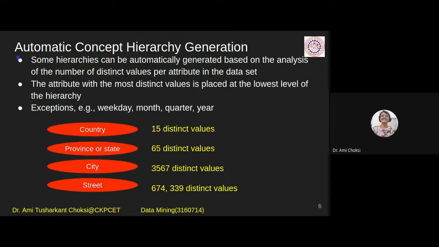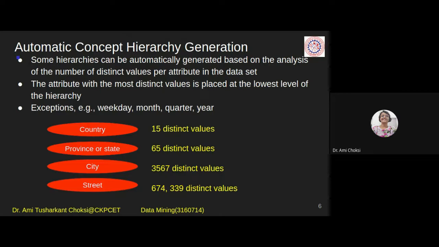See, if we say that city, in city we are having say 100 streets, will all be having different values? Obviously, in one city, all will be having different values. If we are considering another city, how many street names will be similar? Like say Mahatma Gandhi Road or something like that. 2, 3 names may be common, but distinct values will be more, right? So their automatic concept hierarchy generation is possible.